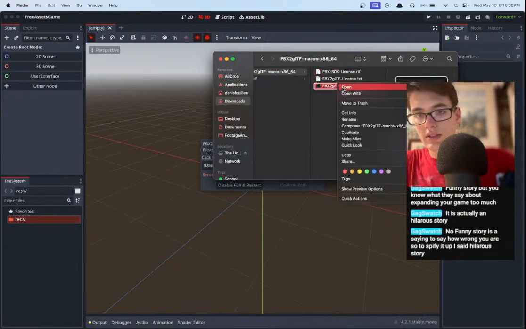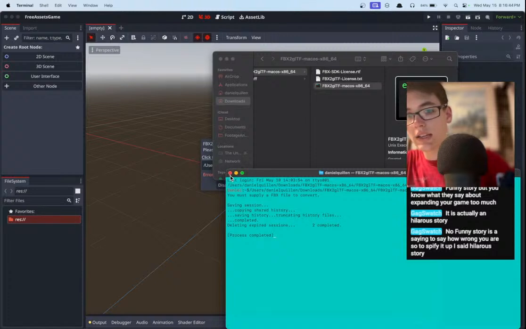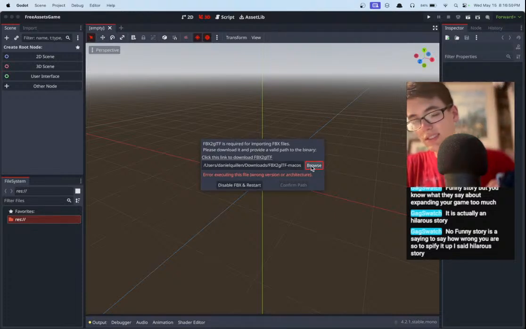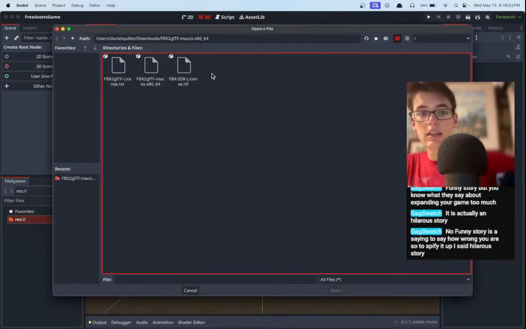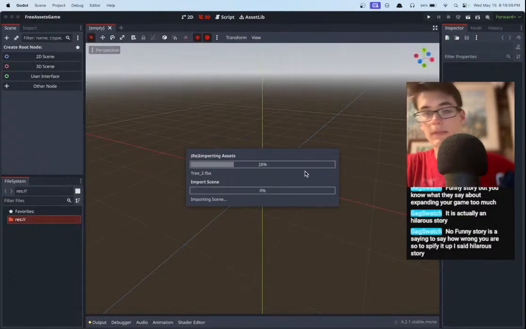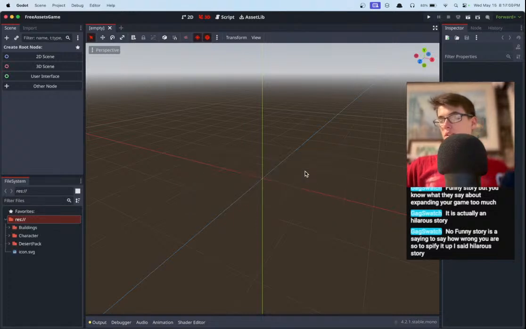Because macOS does like to protect us. If we right click and run and click open, then we can actually override it. And of course there's nothing to do now because we don't need to run it. But once we've run it once by right clicking and opening it, then Godot should be allowed to run it. Yeah, there we go. Perfect. Just a little hack for you. Double clicking something isn't as powerful as the old right click open, on macOS at least.